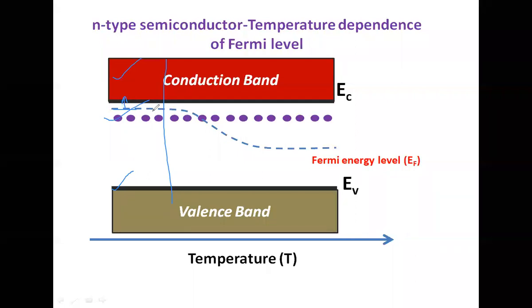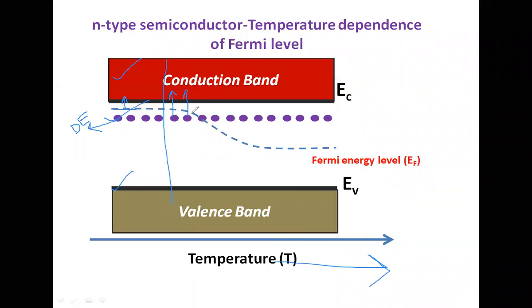Now if you increase the temperature, electrons are excited from the donor energy level. This is the donor energy level, or extra electron energy level. These electrons are excited to the conduction band as we increase the temperature. If you move towards the right side, the temperature is increasing.